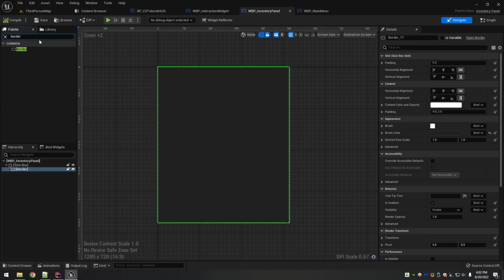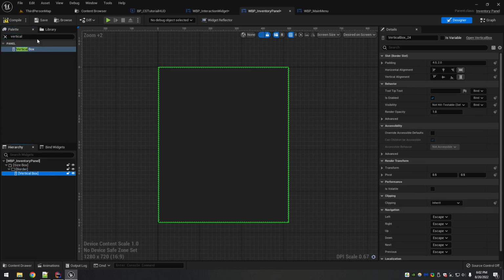Now we need a vertical box. Inside the vertical box, we're going to have a text, a wrap box. That's the one I was talking about that actually is going to store the inventory contents.